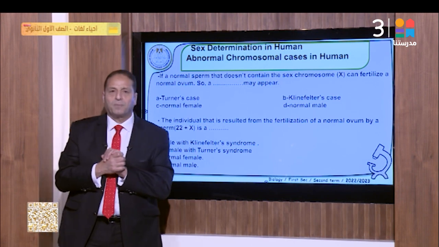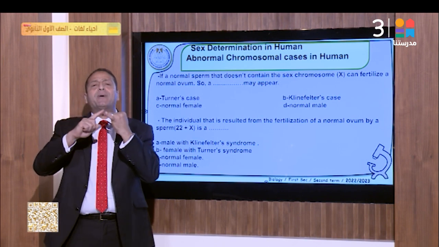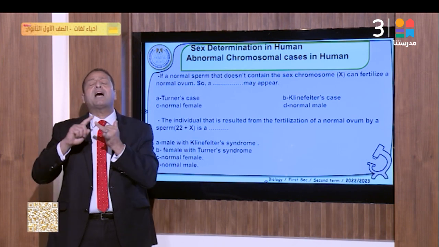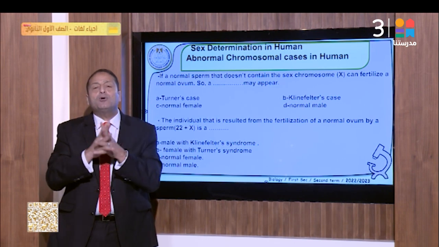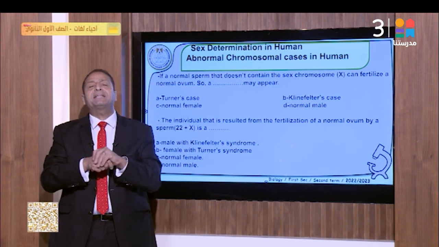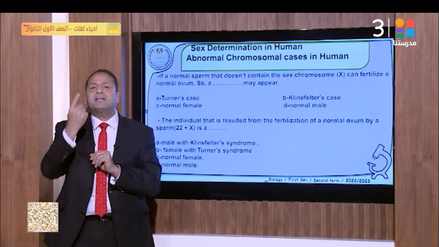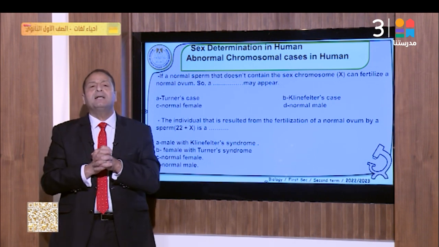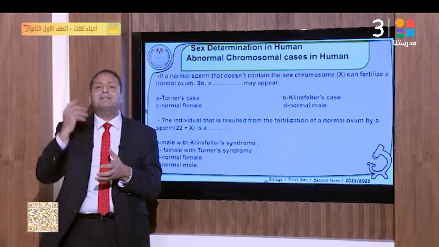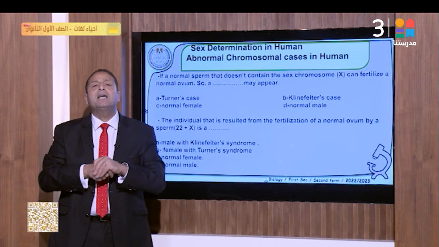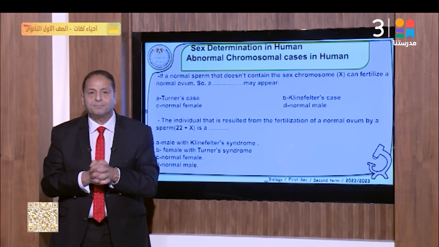When mating occurs between a normal sperm, 22 plus Y, and an abnormal ovum, 22 plus XX, it finally produces 44 plus XXY, which represents Klinefelter syndrome, an increase in the number of sex chromosomes. These are the symptoms that appear: feminization with breast development, tallness, and sterility. They have reduced ability to mate and produce new individuals.